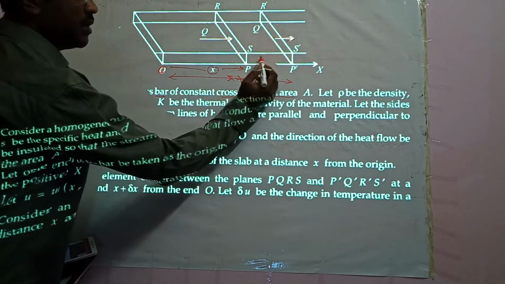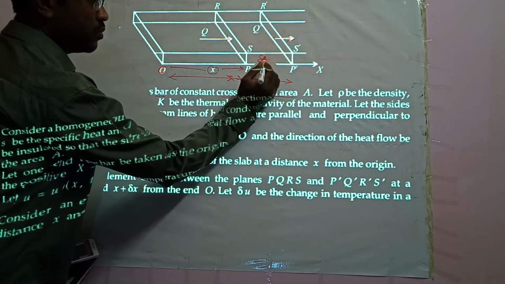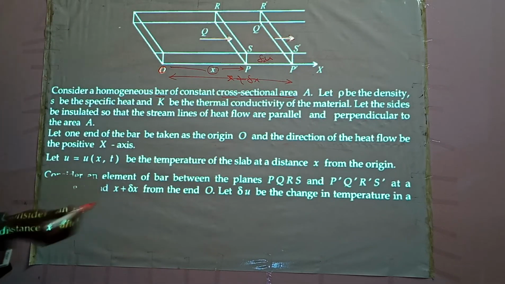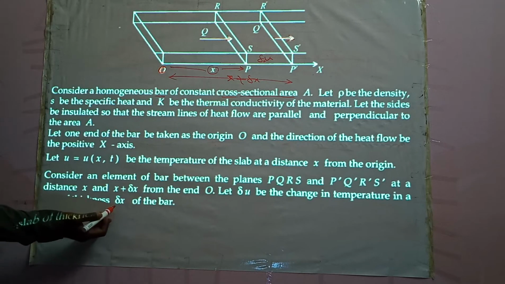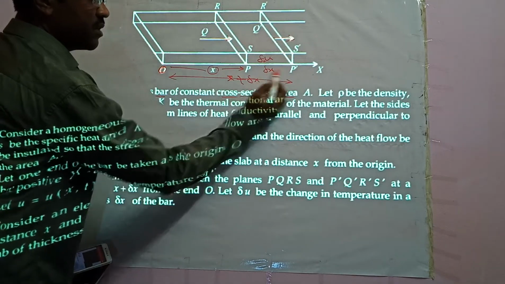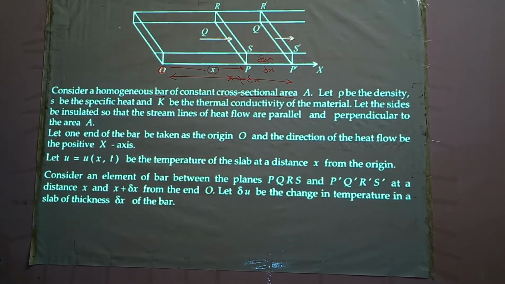From the end O, let delta u be the change in temperature in a slab of thickness delta x. So this is the change in temperature of the bar.